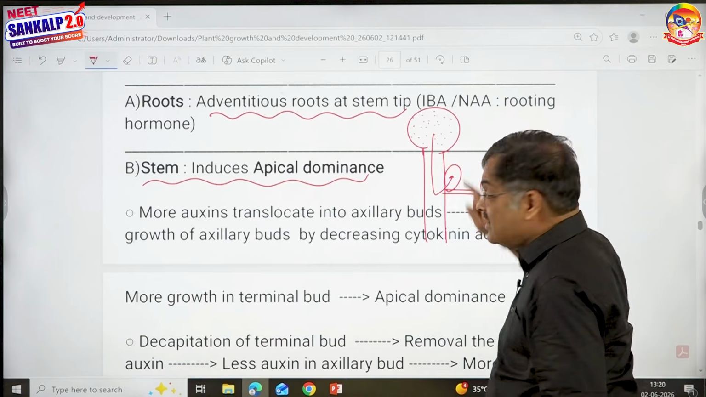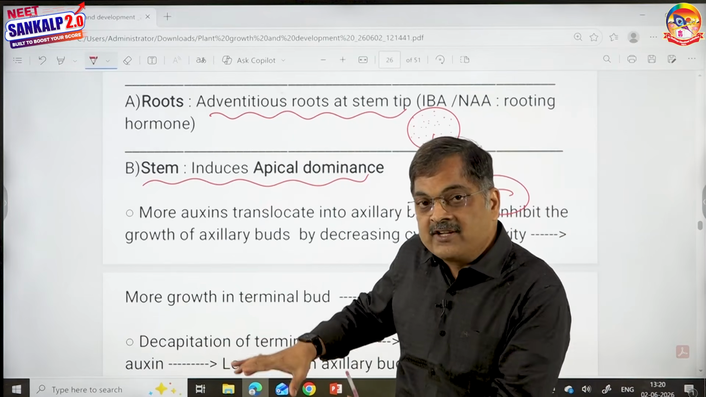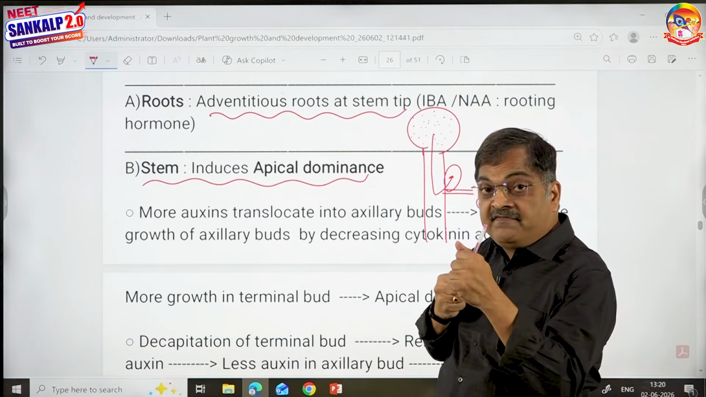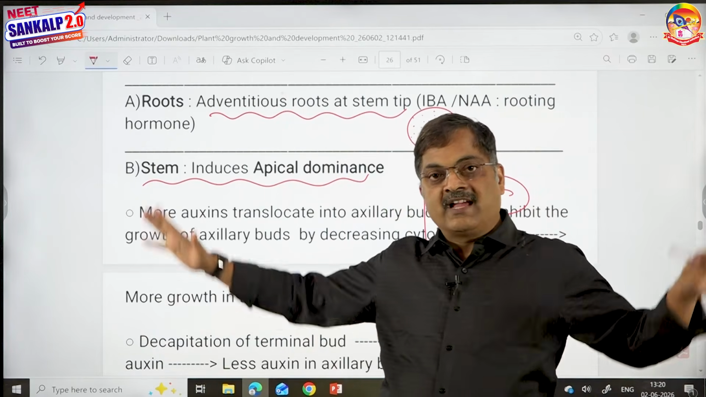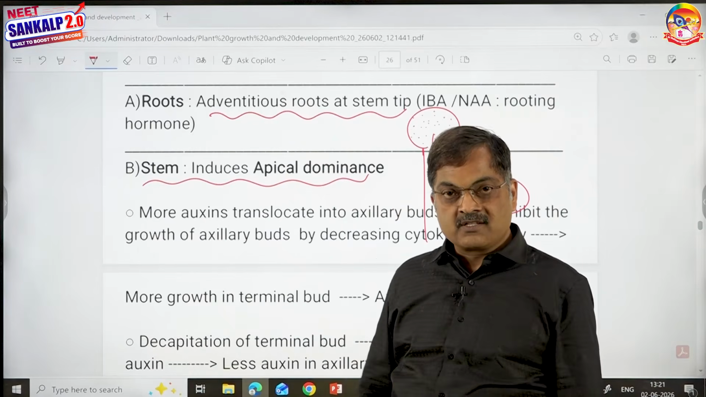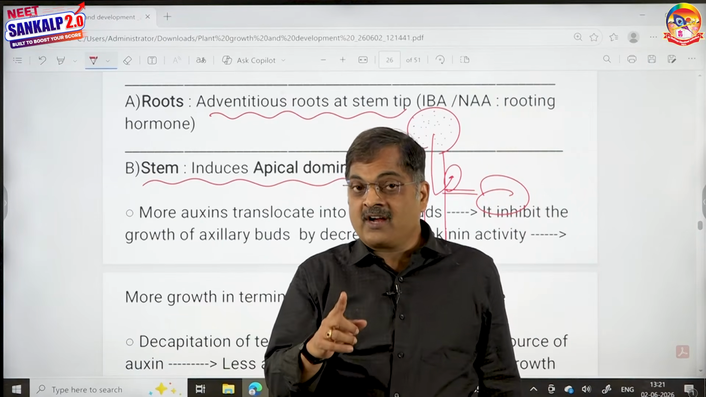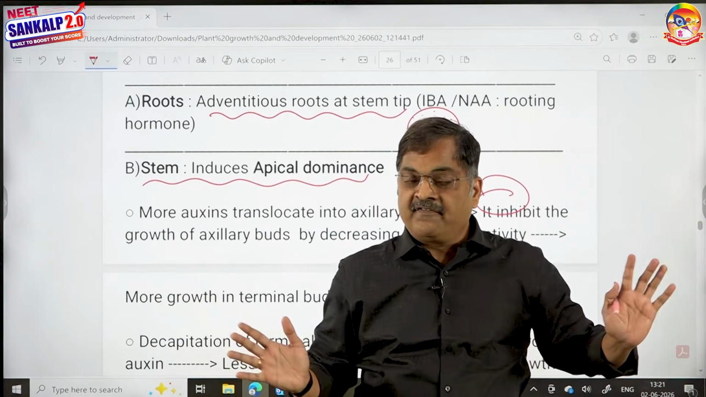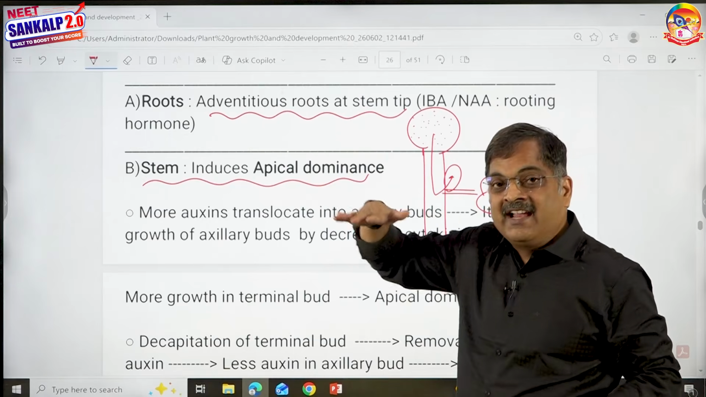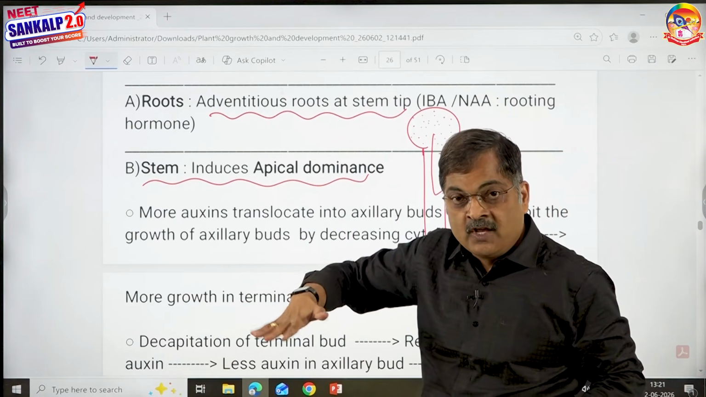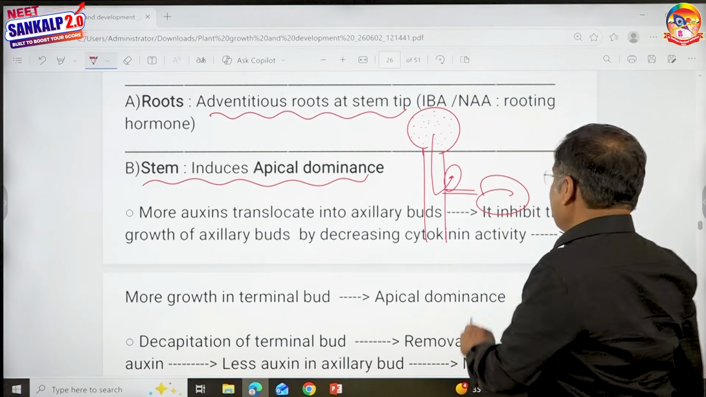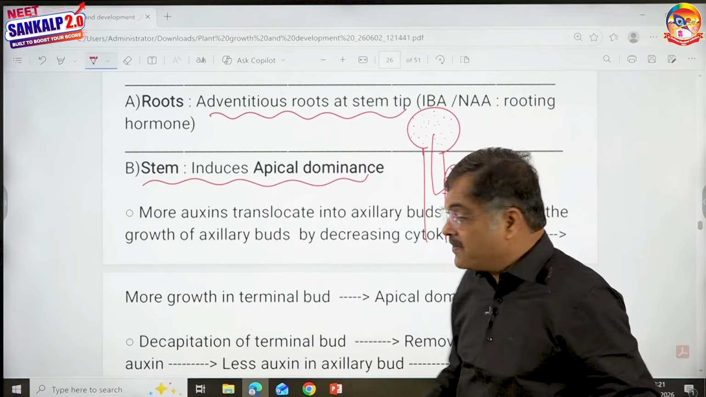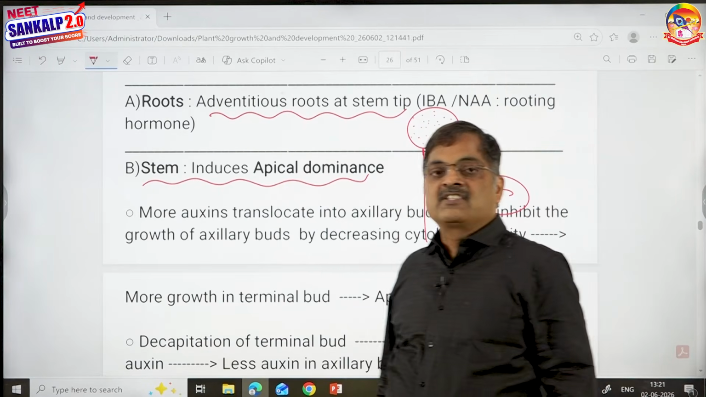When more auxins enter into the axillary bud, cytokinins are already there in that place. These auxins are going to fight against cytokinins and neutralize them, decreasing the concentration of cytokinins. Already you know, cytokinins help in branching, more growth, more lateral branching. So when auxins decrease the concentration of cytokinins, neutralizing their effect, there is no branching. When branching is prevented, only the terminal bud grows. This is called apical dominance.